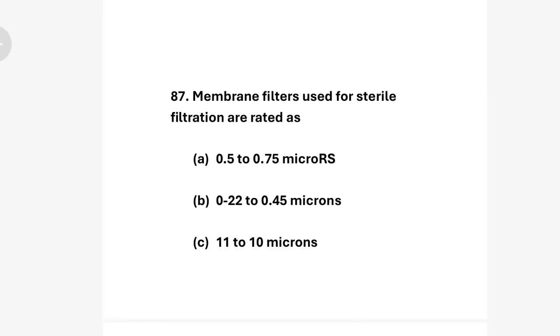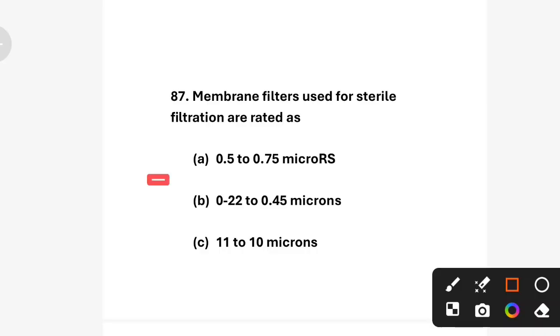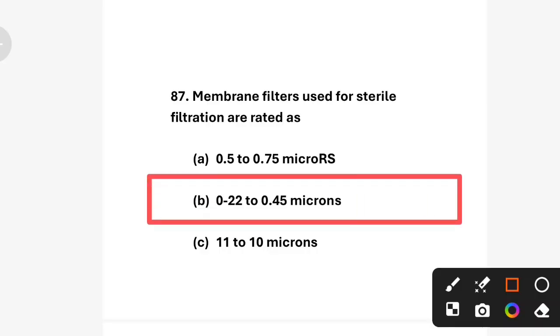Membrane filters used for sterilizing filtration are rated as: option A, 0.5 to 0.75 microns; option B, 0.2 to 0.45 microns. So correct answer is option B, 0.22 to 0.45 microns. Sterilizing filters are used to remove bacteria and microorganisms from liquids. A 0.22 micron filter is commonly used in pharmaceuticals. Next question.